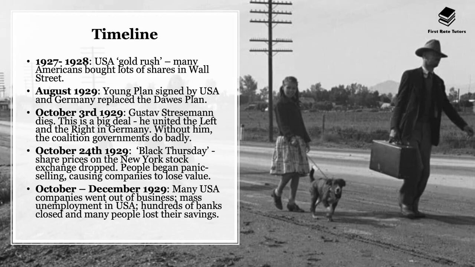However, there was a massive turn of events in August 1929. Now, in August 1929, as a result of these boom years, the Young Plan was signed by the USA and Germany, which replaced the Dawes Plan.